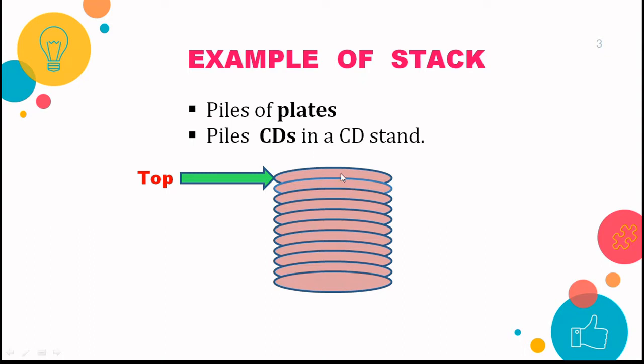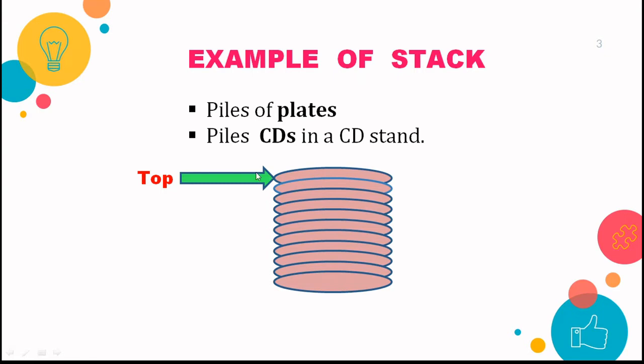When you have to take out a CD from the CD stand, you cannot take the CDs below this. You have to first take out this one. Similarly, crockery plates are placed, and you cannot simply take out any plate in between, because if you do so, it may happen that all the plates will fall and break, right? In real life also we do the same. Whatever plate is placed at the top location, we first take that plate.